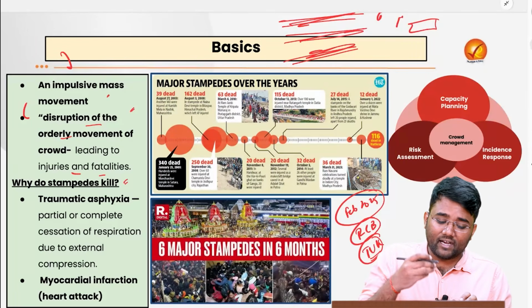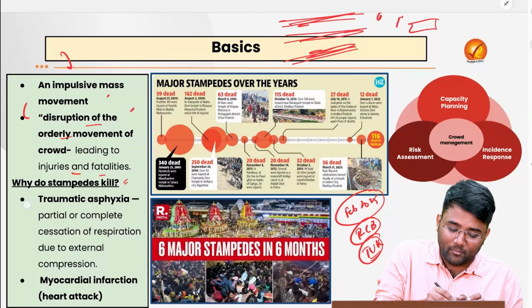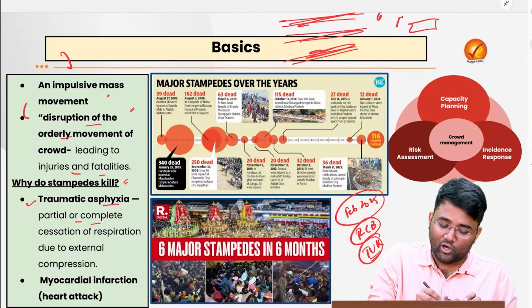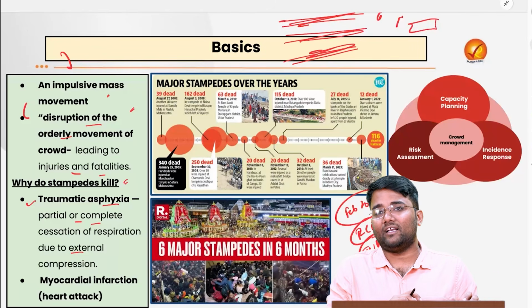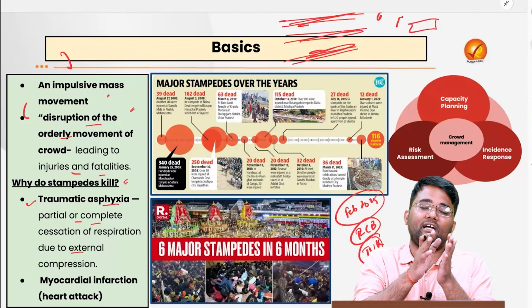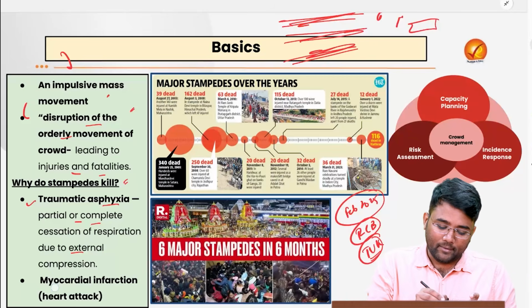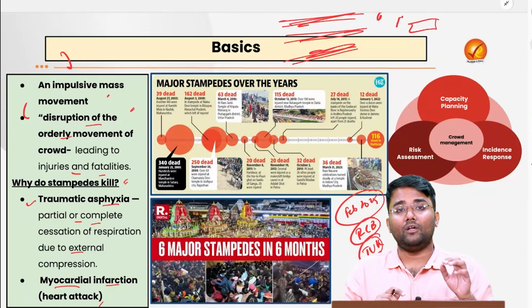So why exactly do stampedes kill? It is because of traumatic asphyxia, which leads to partial or complete cessation of respiration due to external compression, especially on the chest area or near the chest area that impacts the lungs and heart, or myocardial infarction, which is also called a heart attack.